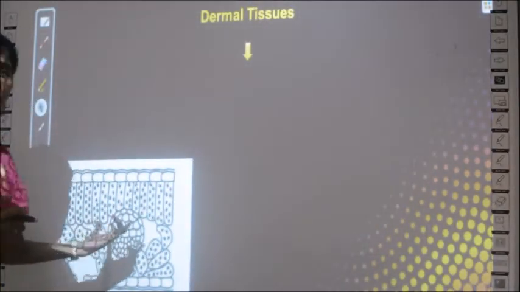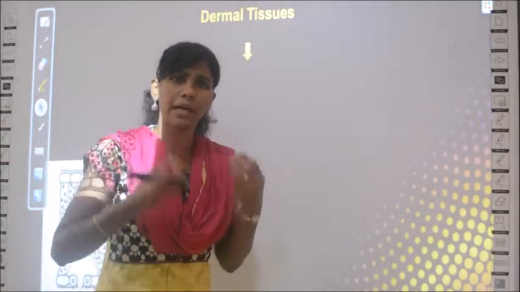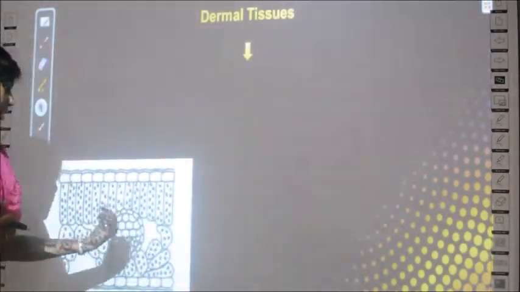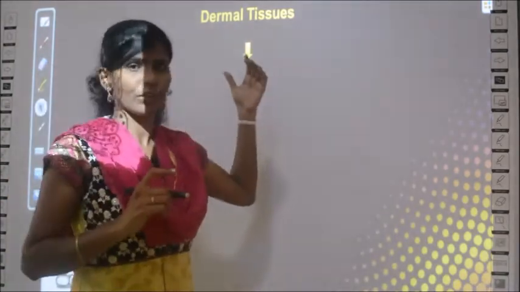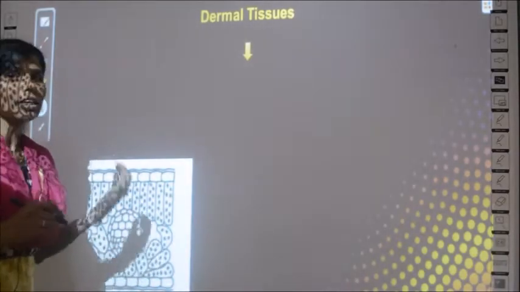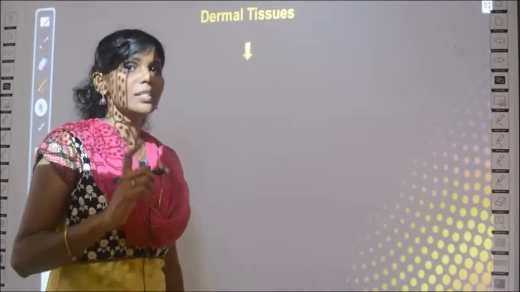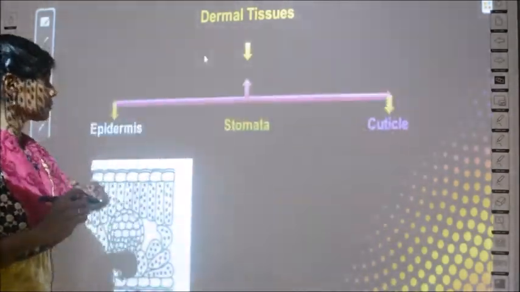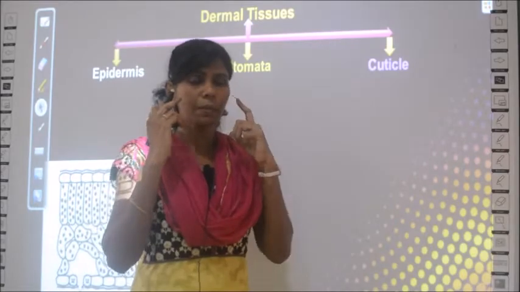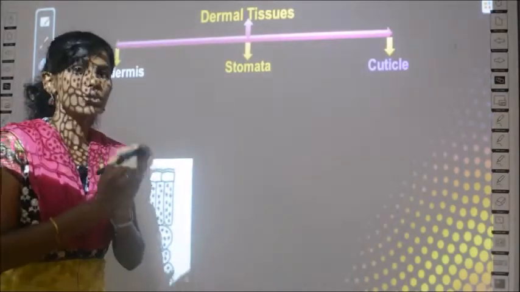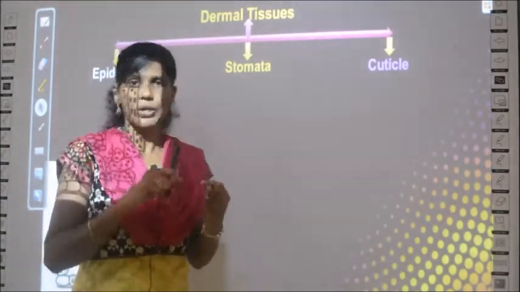What is this picture? This picture is actually the section of a leaf. What is a section? When you cut the leaf and put it under the microscope, you can see this structure. So the typical example for dermal tissues is the structure of the leaf. So dermal tissues have 3 important parts. Number 1 is epidermis, number 2 is stomata, and 3 is cuticle. So when you remember the structure of dermal tissues, you should recall these 3 terms: epidermis, stomata, cuticle.